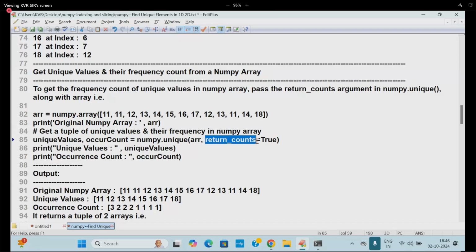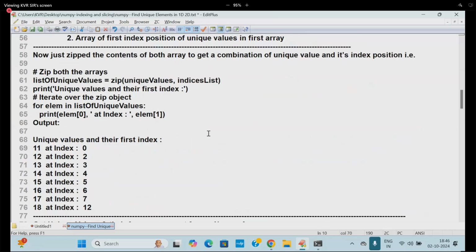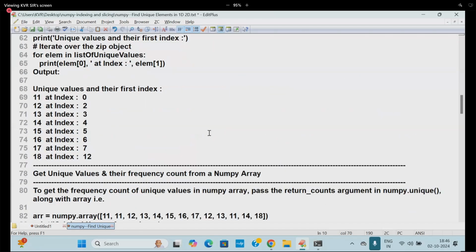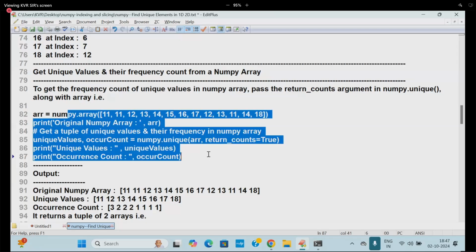By default, return_counts is False. Now I am writing return_counts is equal to True. Once it is true, it returns two things: the unique values, and their count also will come. So I'm taking the unique values, and the occurrence count also I'm doing here. This also you can write as code.